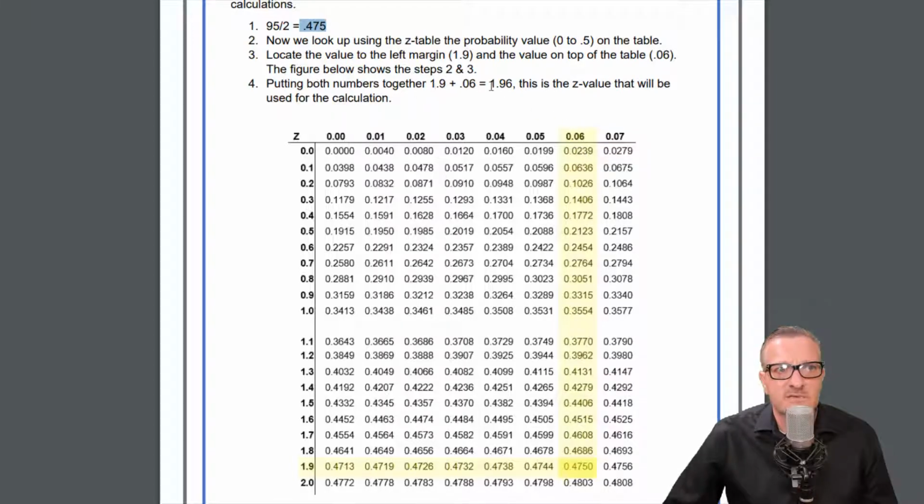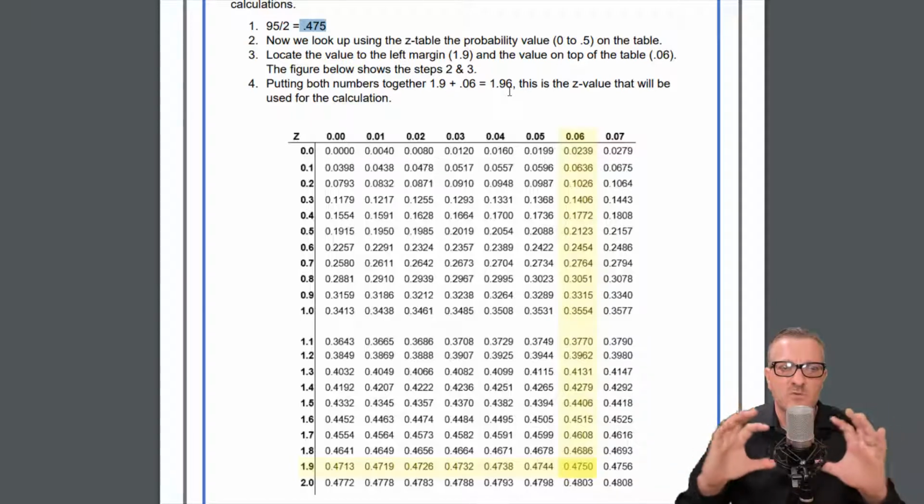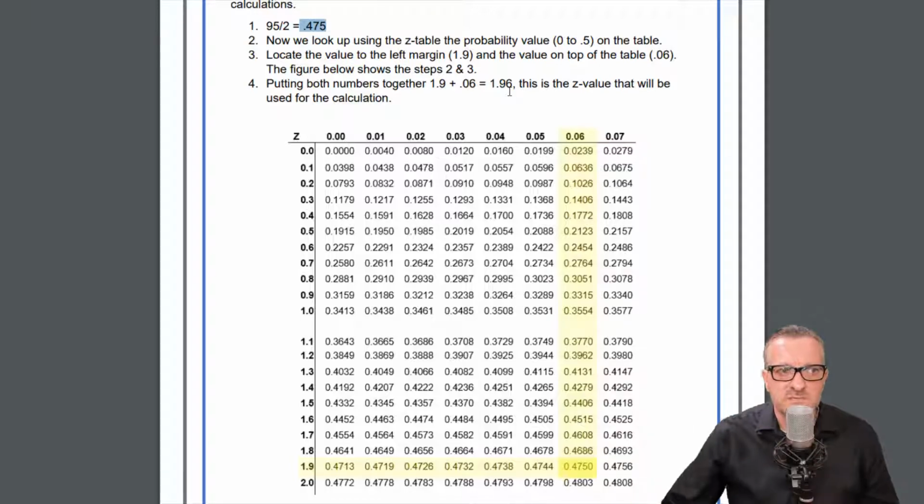And we would add these two together and we get a z-score of 1.96. So you see, I took the way that we use the z-score. I didn't invent this, but instead of going from the left column out here and then going across and finding it from the outside, we looked at the inside and then figured out what the z-score is from that. And that's how we have to do this with the confidence intervals for the z-scores. So for our calculation, we would use 1.96.